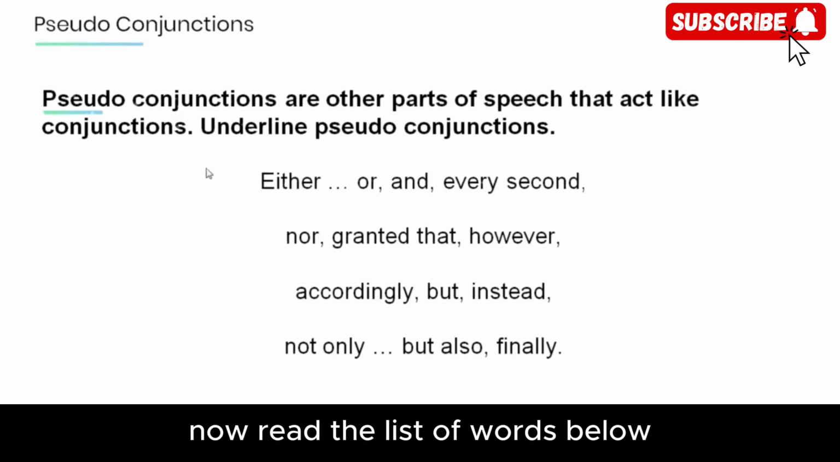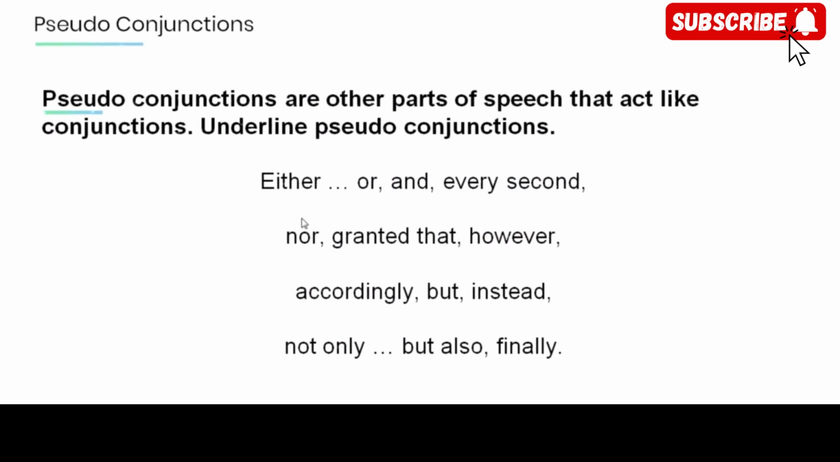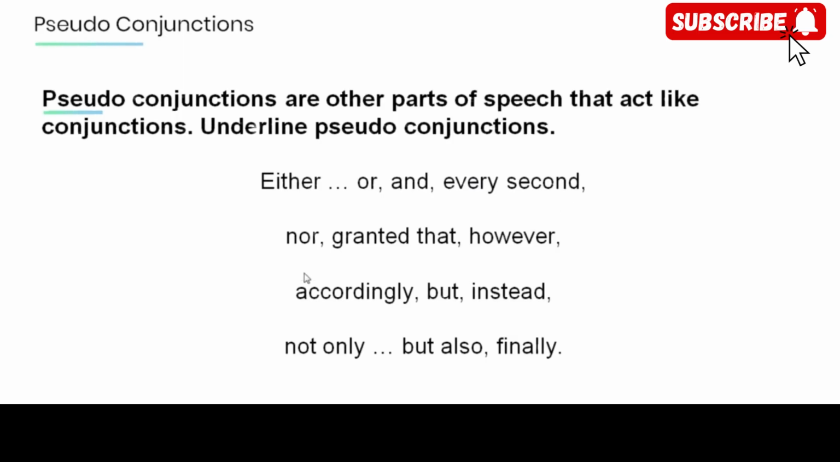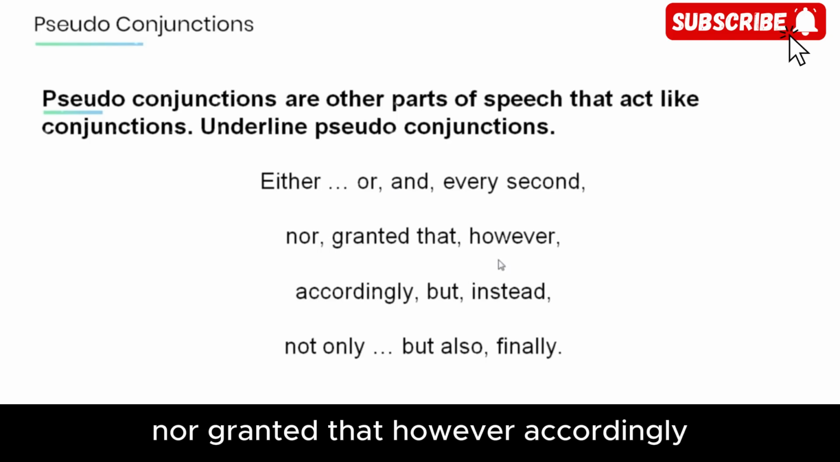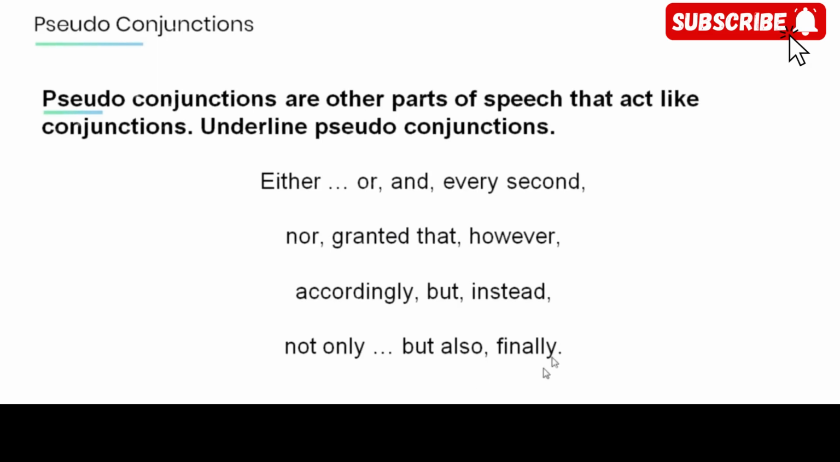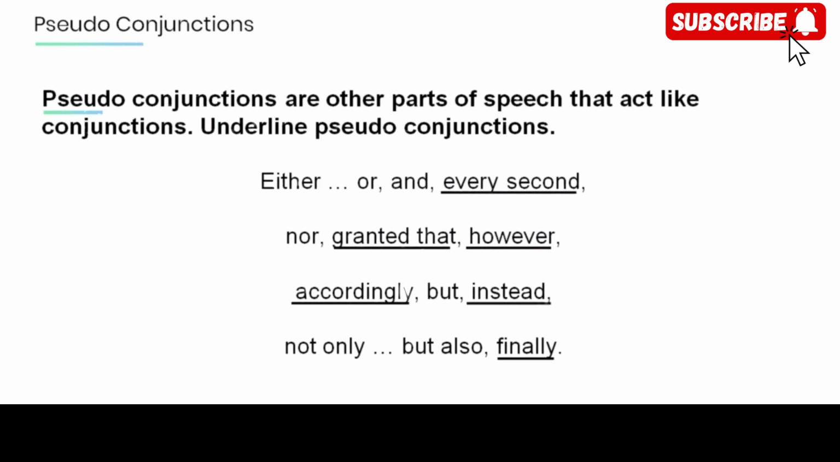Now read the list of words below and underline pseudo-conjunctions. Either, or, and, every second. Nor, granted that, however, accordingly, but instead, not only, but also, finally. The pseudo-conjunctions are: every second, granted that, however, accordingly, instead, finally.